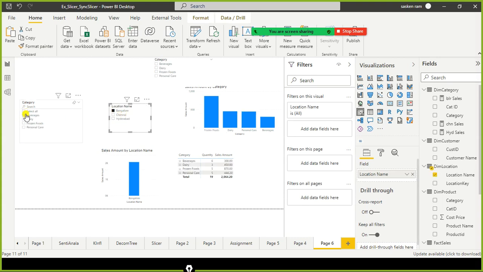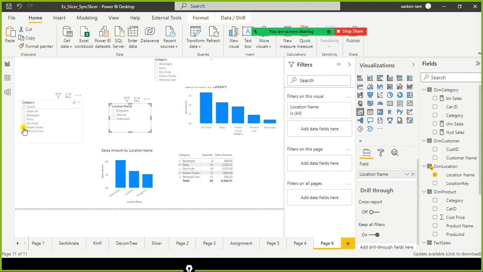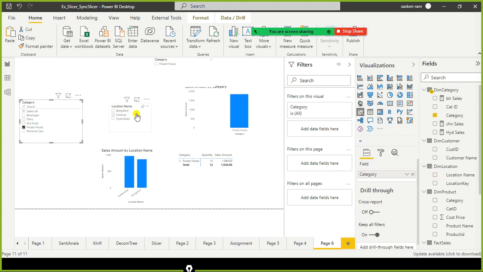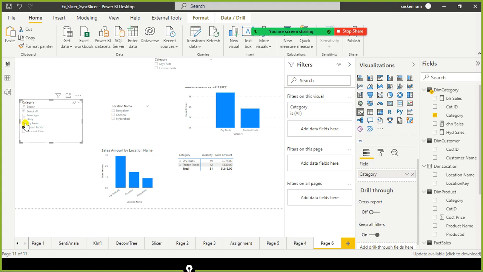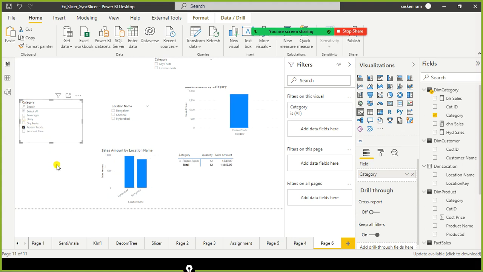Supposing I deselect this, and if I select frozen foods, Chennai should not be there. Okay, so bidirectional filtering. Look here, dry fruits. Since we have only 3 cities, let me do one thing. If I select frozen foods, already selected, sorry. I unselect frozen foods. We did not sell it in Hyderabad.